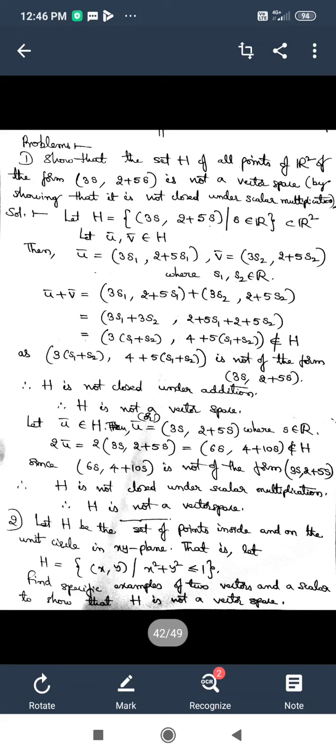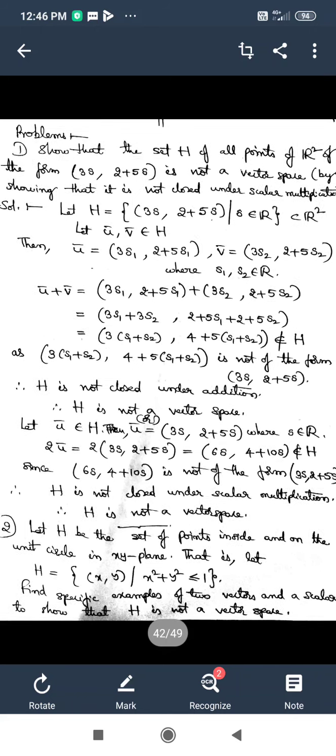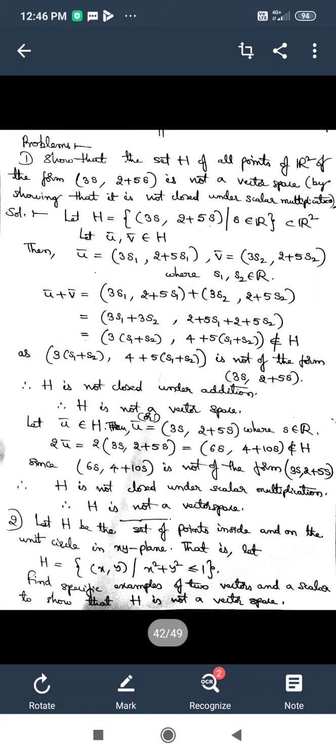In the previous classes, we have gone through the definition of vector space and some examples of vector spaces. In one of the examples, we have even proved, that means verified, every axiom, whether it is satisfied for the considered set under the considered operations of addition and scalar multiplication.